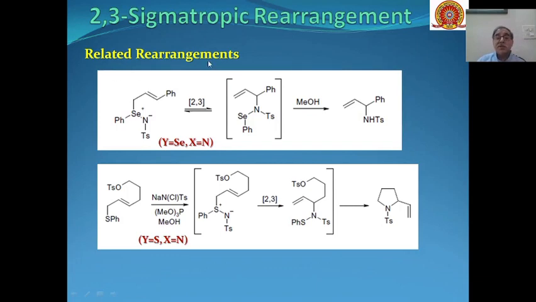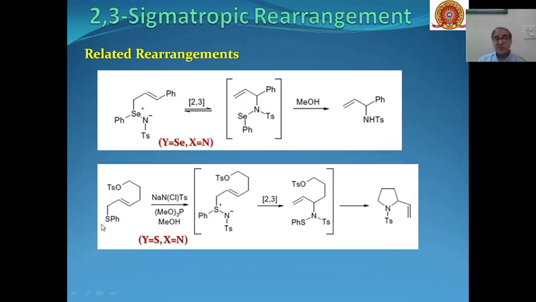Then some other related rearrangement. Y is selenium and X is nitrogen. Ts is tosylate. So these types of compounds will also undergo 2,3 sigmatropic rearrangement, and we can get allylic amines as the product. So this is the allyl carbon, and a secondary amine is present over here. After hydrolysis with methanol, we will get allylic amines as the product.